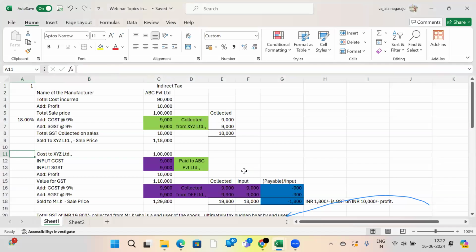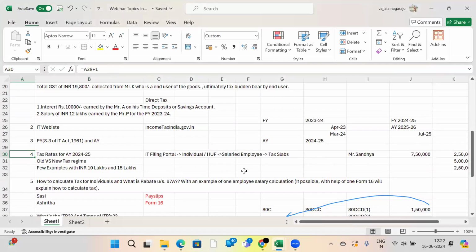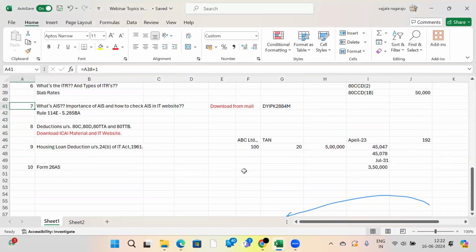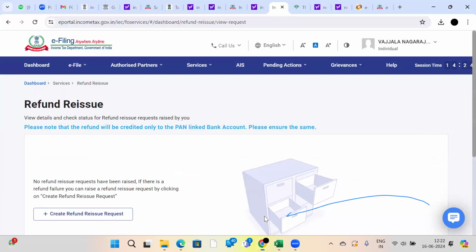Any other questions? Yes, sir. Just may I ask a question? Yes, madam, definitely. Sir, from where can I get the recent updates about the income tax? Recent updates about the income tax. Income tax website only, madam.